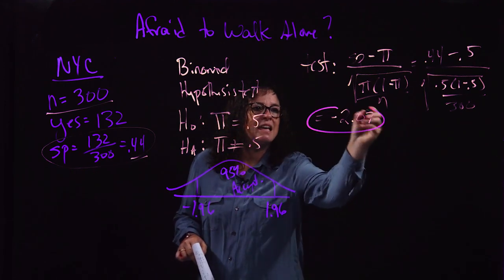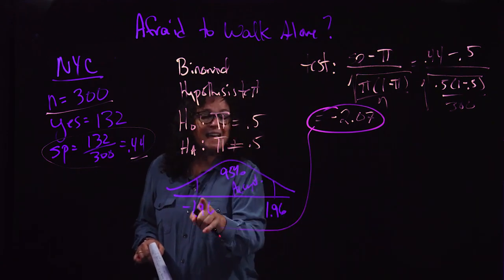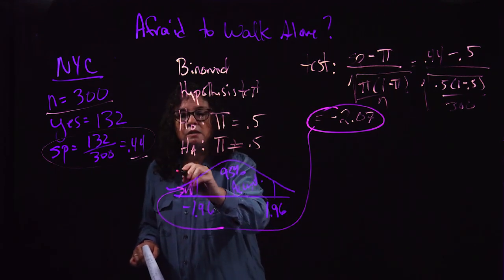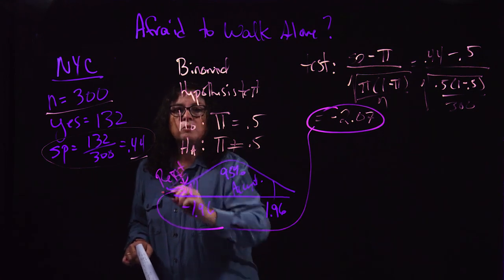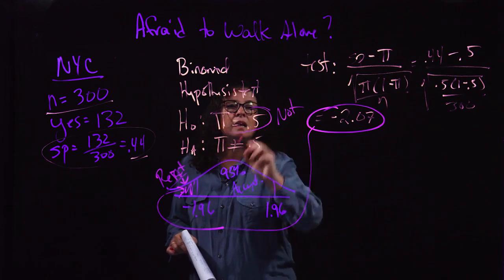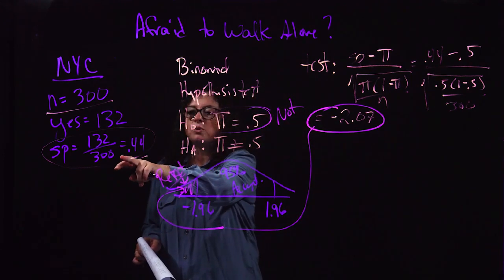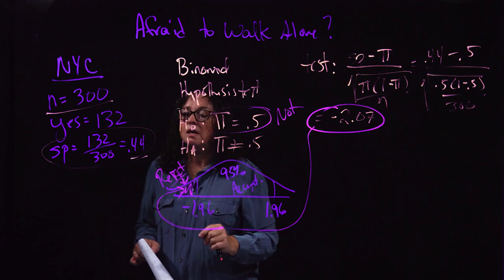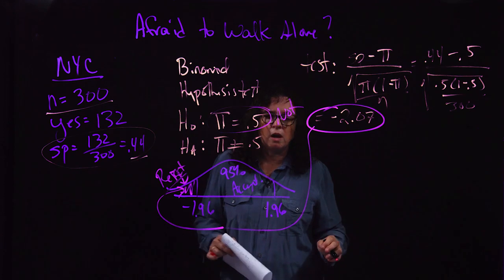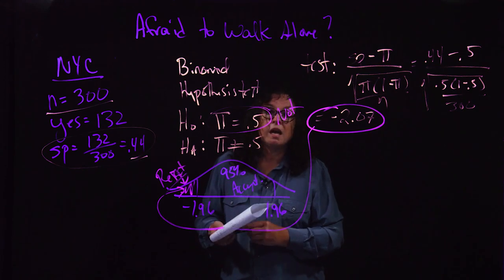All right, so now I have a negative number. What do I do with that? Well, I look to see where it fits down here. Negative 2.07 is to the left of negative 1.96, so it falls out here. That means I'm going to reject the null. Rejecting the null means that it is not a half. If it's not a half, what is it? Go back to the sample data. Truth is likely to be closer to this sample than it is to a half. So no, your local newspaper can't say more than half the people are afraid to walk alone at night. Well, that didn't lead to a very exciting headline.